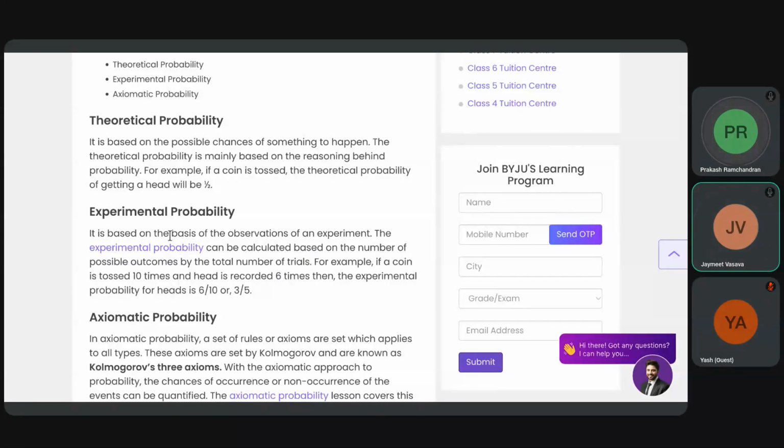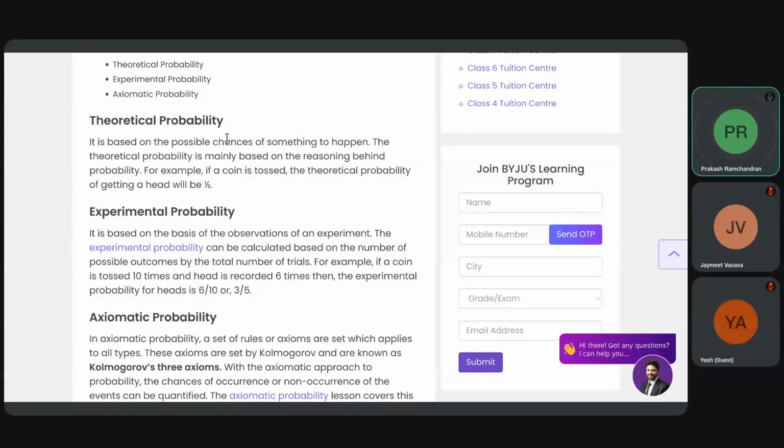It is based on the observation of an experiment. Experimental probability can be calculated as the number of possible outcomes divided by the total number of trials. So you do 100 trials and find out what is correct. If a coin is tossed 10 times and the head comes 6 times, then the experimental probability is 6 out of 10. That is 0.6. And the tail is 4 out of 10.